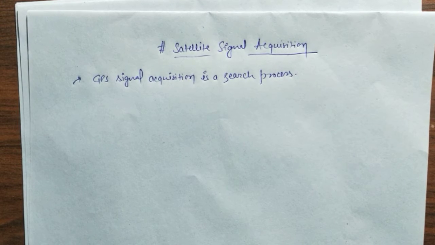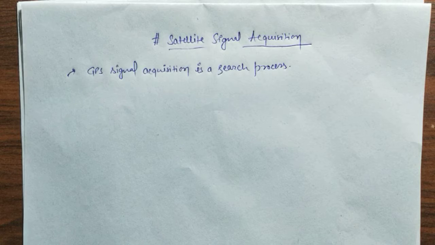So as we have discussed in the GPS section, GPS stands for Global Positioning System, through which we are going to locate an object. We are getting the position of an object. That's why it is said to be a search process.